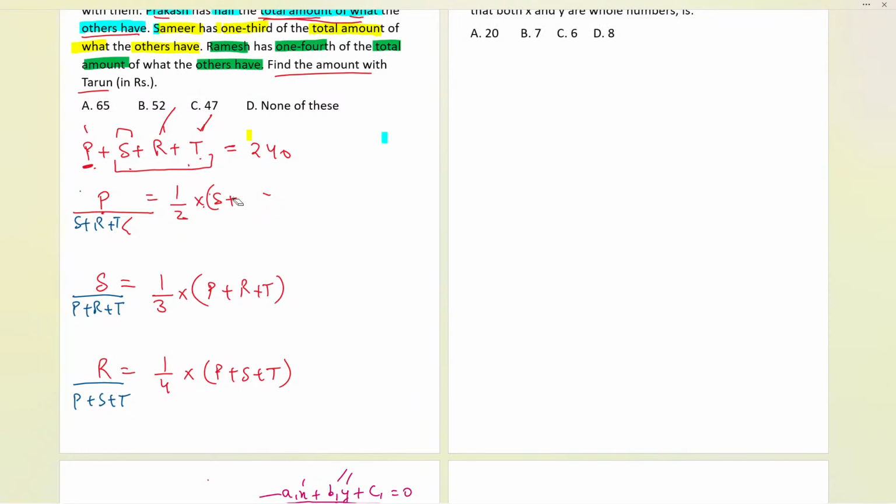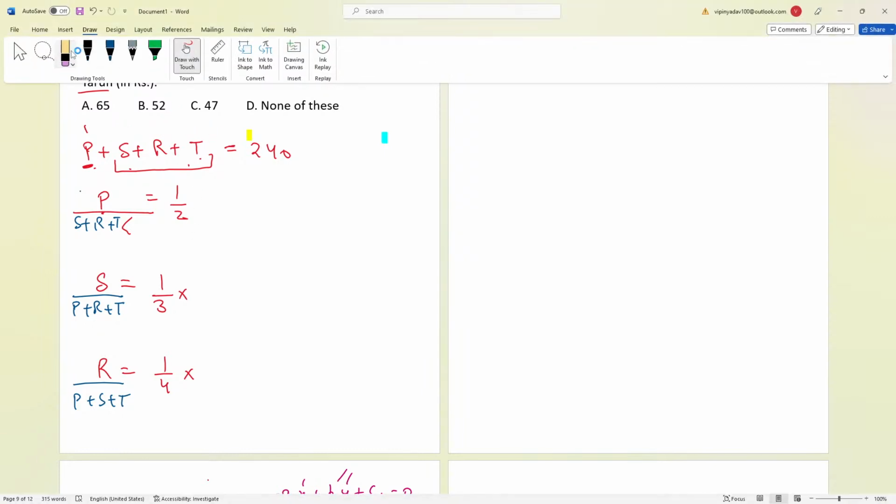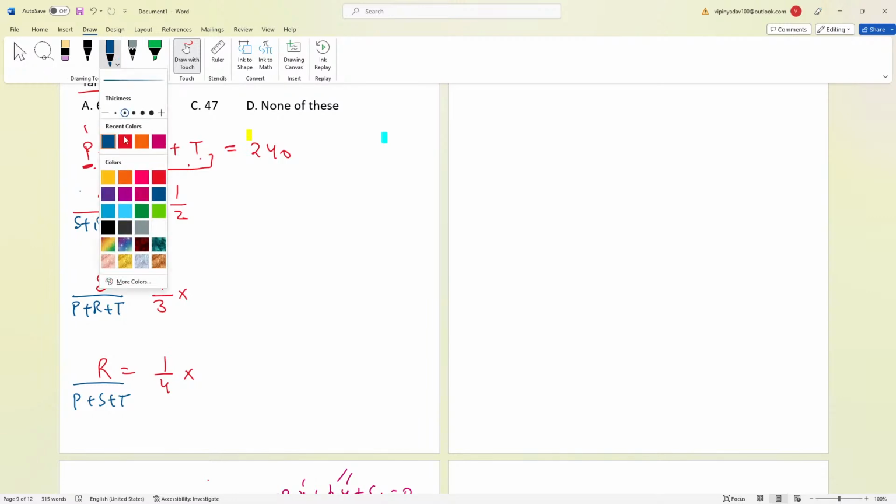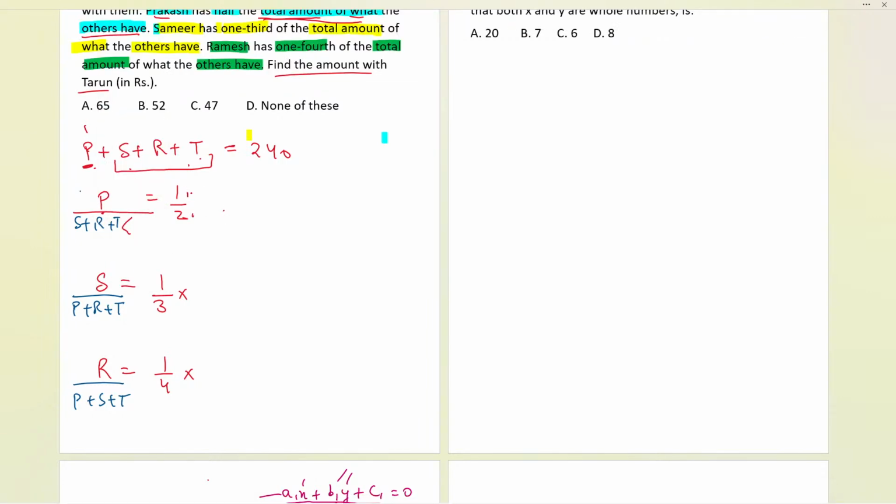Okay, let us understand. I'm erasing because I have taken it on the left hand side. So now this is the part we have got over here. Now, further, what can I do? If you observe over here, let me write. So here we have ratios. P upon S plus R plus T, S upon P plus R plus T, all the ratios. Exactly, these are not numbers. 1, 2, 1, 3 and 1, 4.